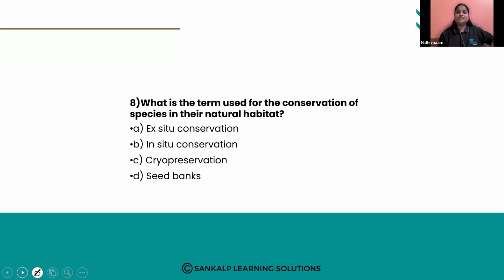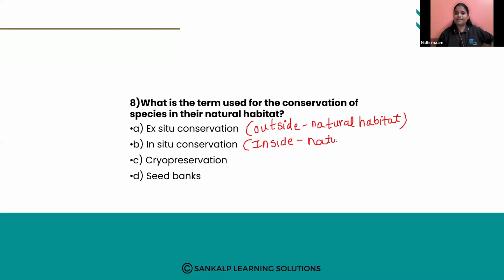Next question, what is the term used for the conservation of species in their natural habitat? Just now I explained you, alva? Ex situ conservation, in situ conservation, cryopreservation, seed bank. So ex situ conservation means what here? Ex means what? Outside the natural habitat. Outside the natural habitat. In situ means what? Inside its natural habitat or within its natural habitat.